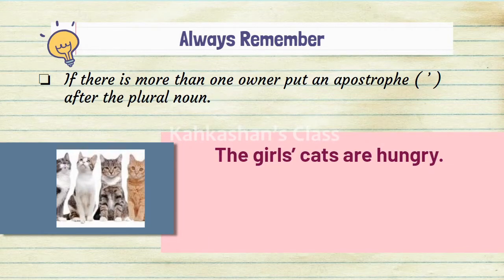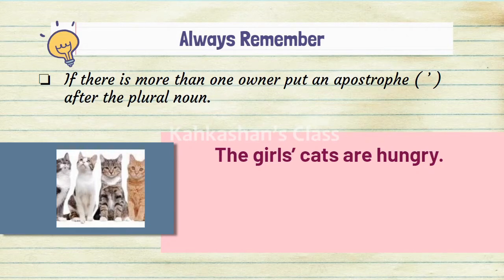Now we are going to ask the question, who are the owners? Because plural, many. Here the owners are more than one. Excellent. Girls, many girls. They are the owners. And what do they own? They own cats. They have cats.